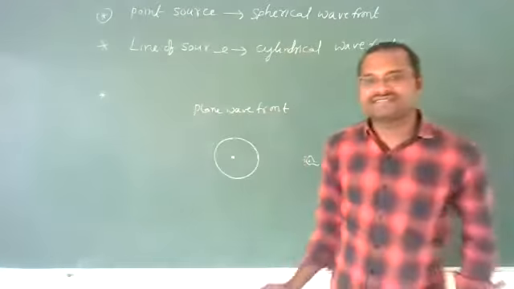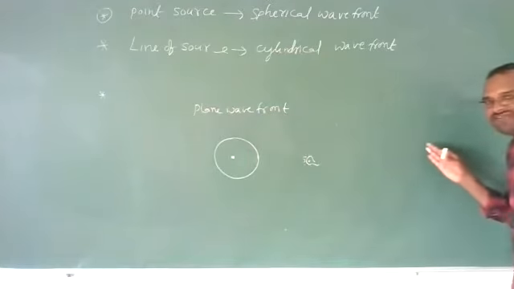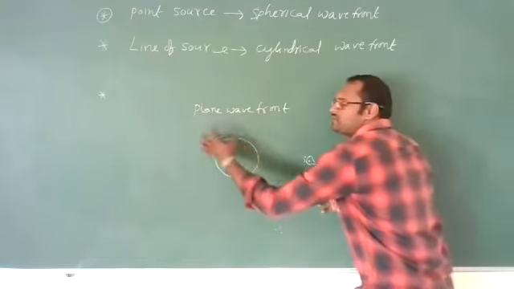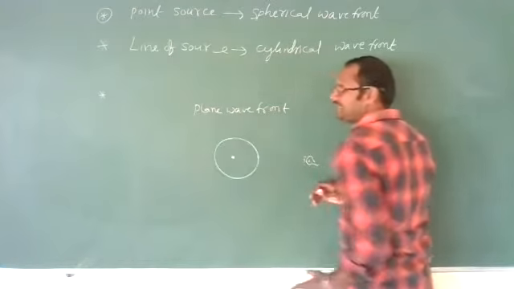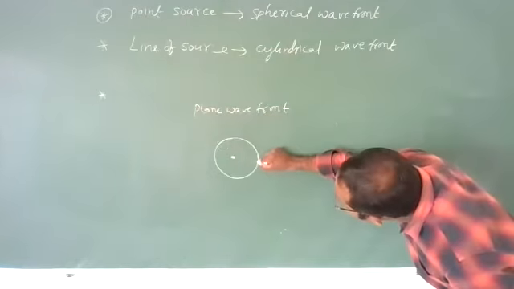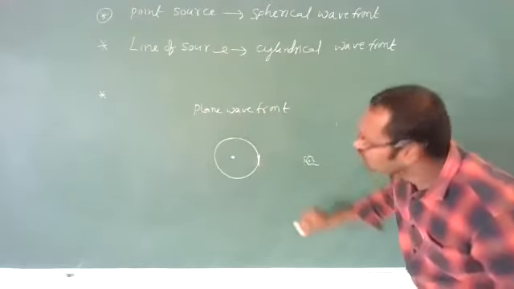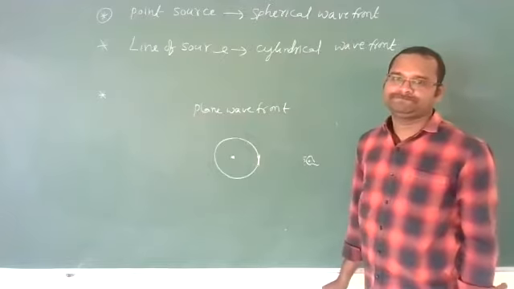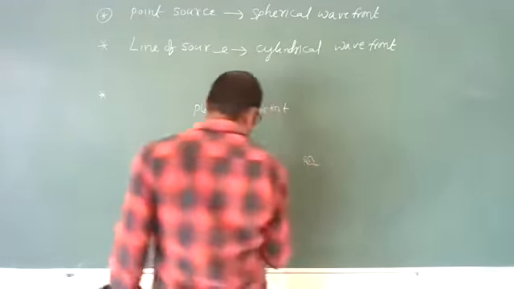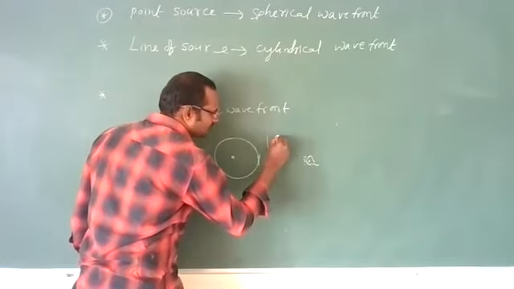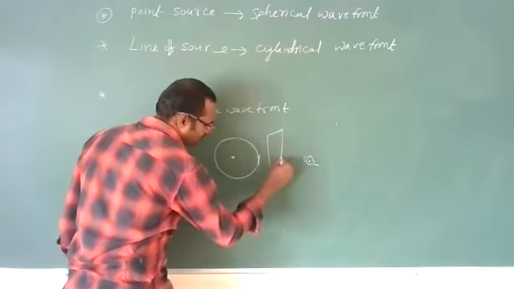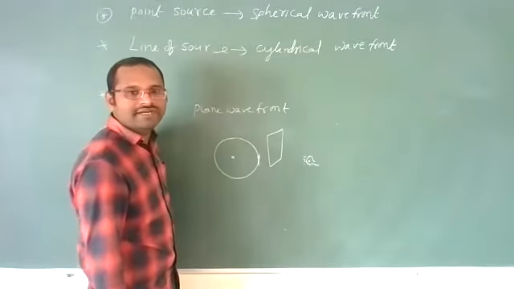Clear? Yes. But if I move away, that means this point source is far away, then I can see only this part of the wavefront. And this part appears to me like a plane wavefront. Are you understanding?